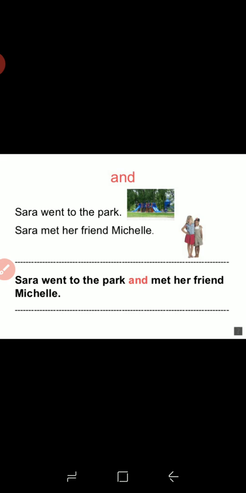the next example: Sarah went to the park and Sarah met her friend Michelle. We have to join these two sentences by using and. So: Sarah went to the park and met her friend Michelle. In this type, we can just join the sentences by using and.